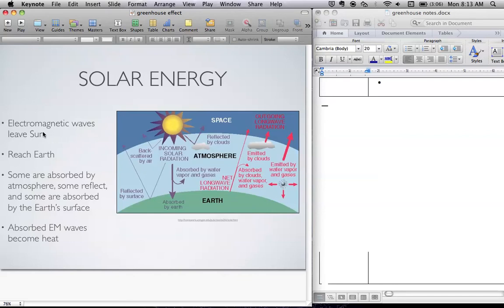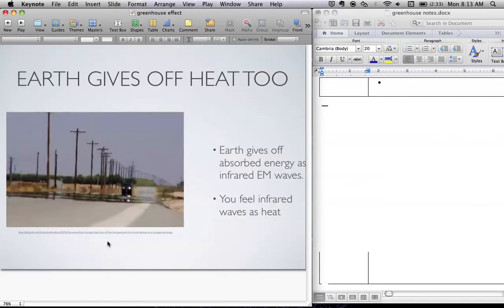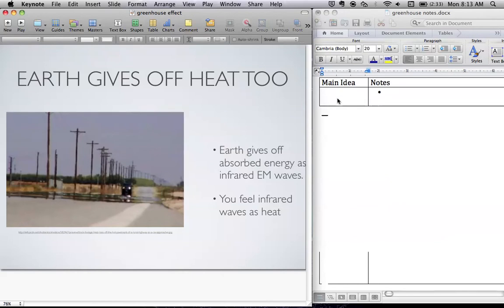Right, that was light. That was just a fancy word for light. They go 93 million miles through space, and then they reach the earth. Some of them get absorbed by the atmosphere, and then some are absorbed by the earth's surface, and some get reflected back into space. Boing. Right? Some of these absorbed electromagnetic waves then become heat. So the energy that's absorbed by the earth or absorbed by the atmosphere becomes heat. And that's what we're going to look at right now.